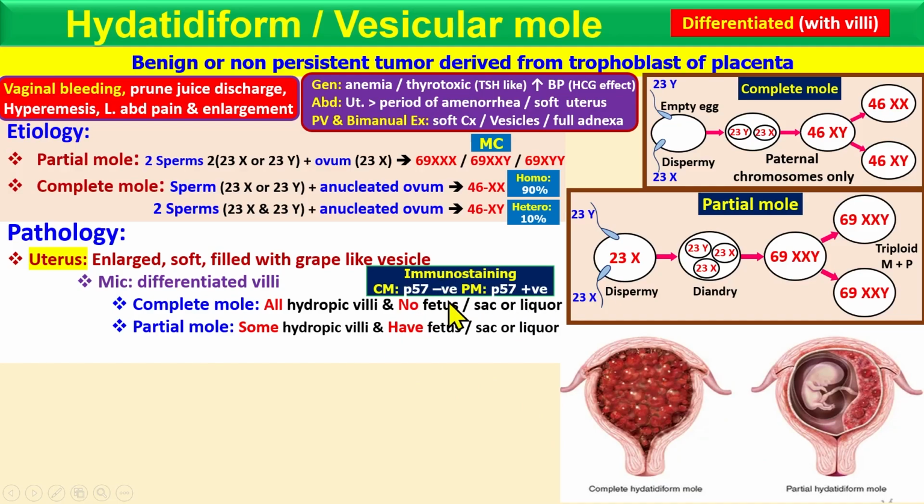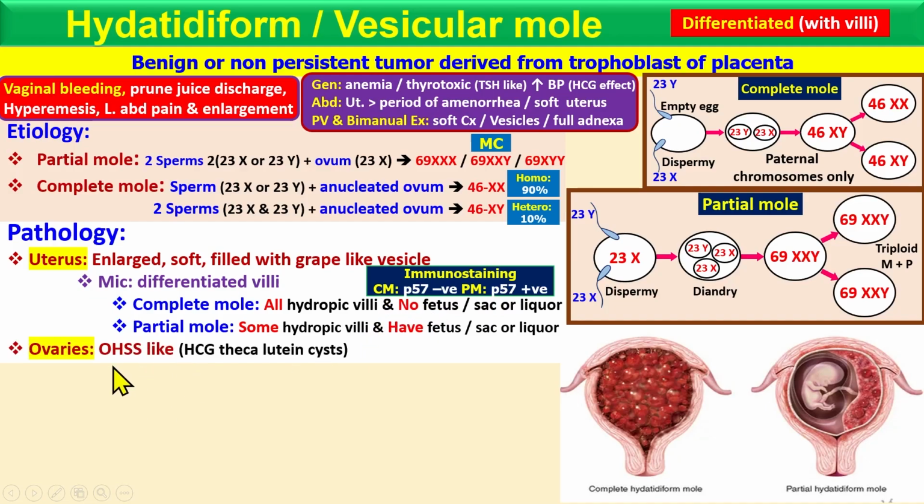That's why in our test, with immunostaining, you can check P57, which is associated with the fetus. If the fetus is present and it comes positive, it's a partial mole. If it's negative, it's a complete mole.